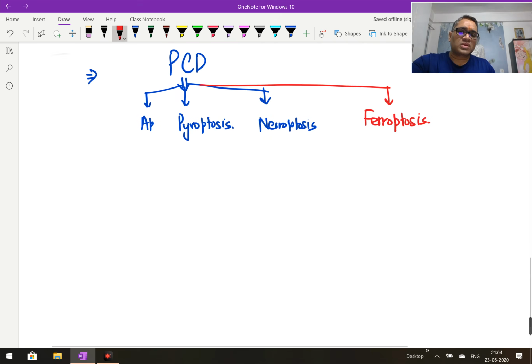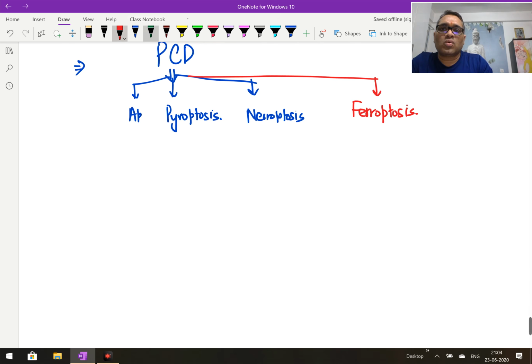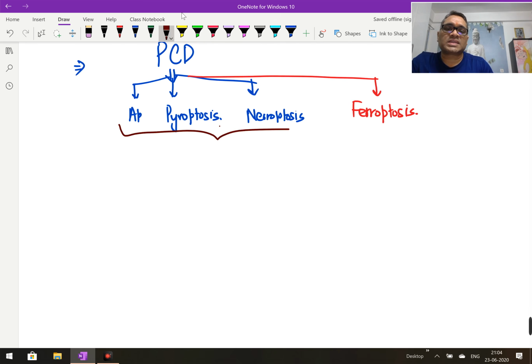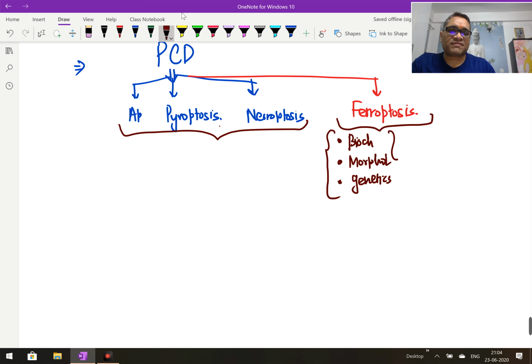So now what I want to show you here is how ferroptosis differs from all the others. Remember this, ferroptosis is a programmed cell death, but it differs from all other programmed cell deaths. So remember what the differences are: biochemical, morphological, and genetical. These are the three aspects. On all these three aspects, ferroptosis differs from all other programmed cell death, right? So what are the differences? I am going to enumerate them. That can also be a good question in a future exam, right?